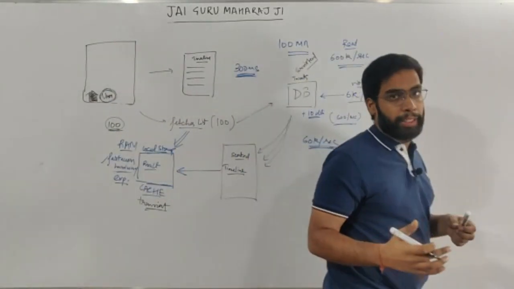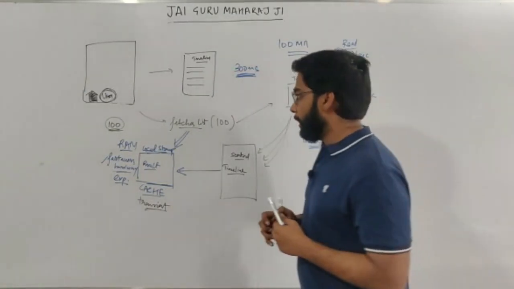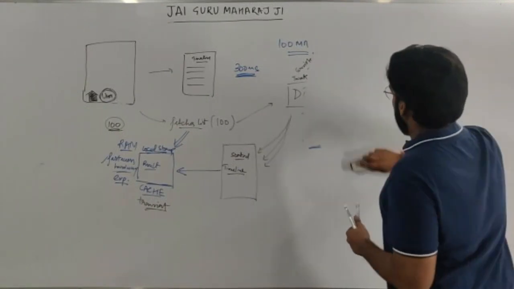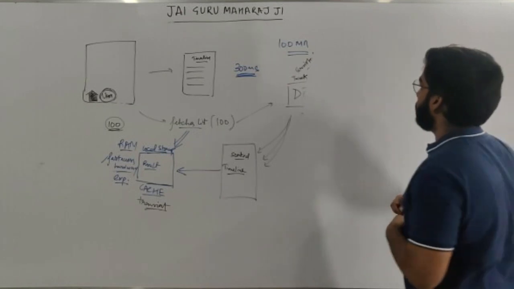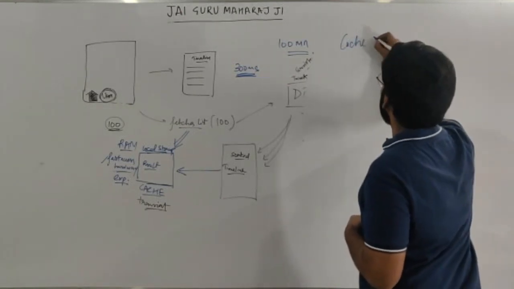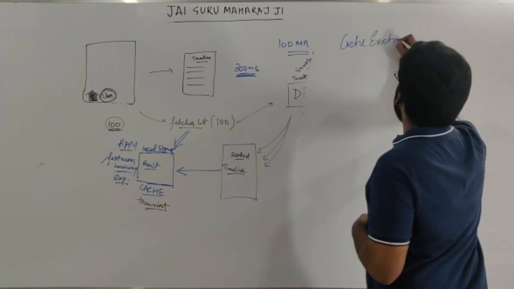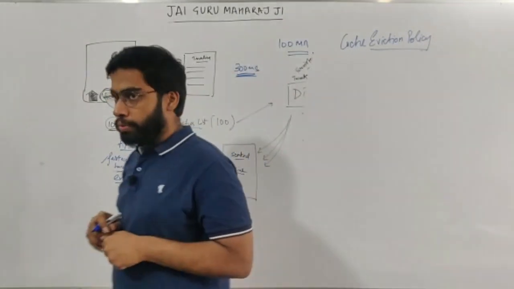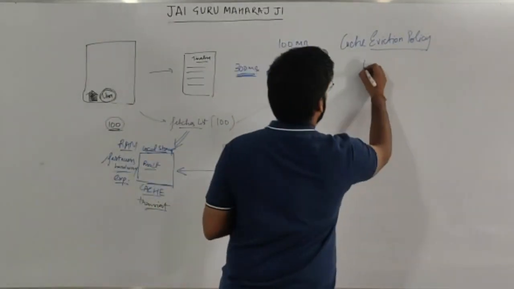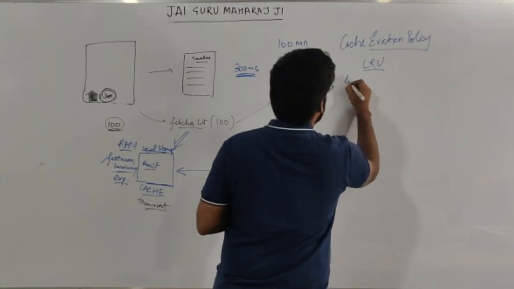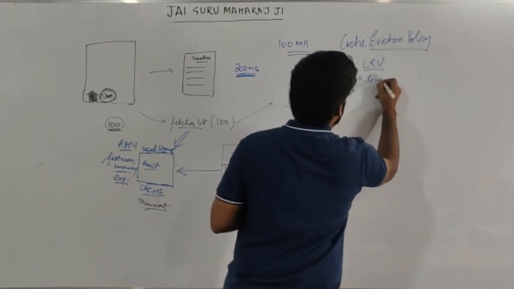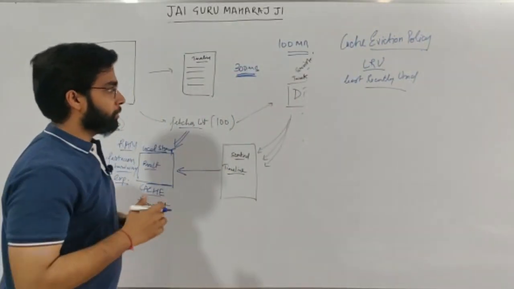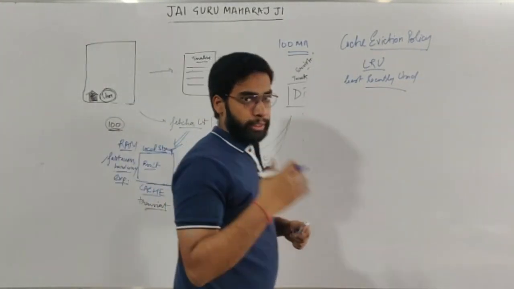Now, who sets this expiry and how do I set this expiry? For this, there is a concept known as eviction policy. So there is a cache eviction policy which takes care of when to evict the data. Now, the most frequently used cache eviction policy is LRU. LRU stands for least recently used. As the name suggests, least recently used means just evict the data which was least recently used.